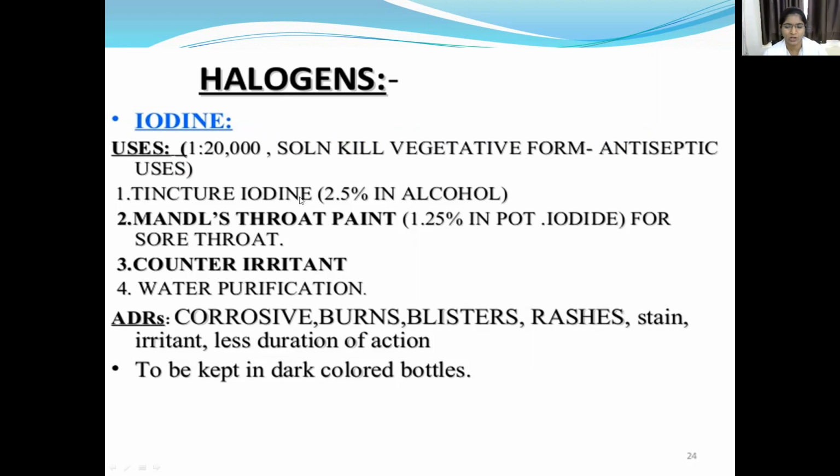Tincture of iodine 2%, 5% in alcohol is also used for throat pain. 1.2% in potassium iodide is used for sore throat, as a counter irritant, and in water purification. But adverse effects: it is corrosive and causes burns, blisters, rashes, stains, is irritant, and has a short duration of action.